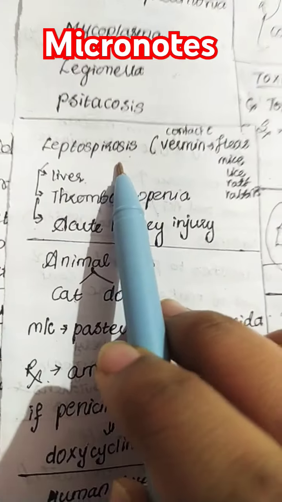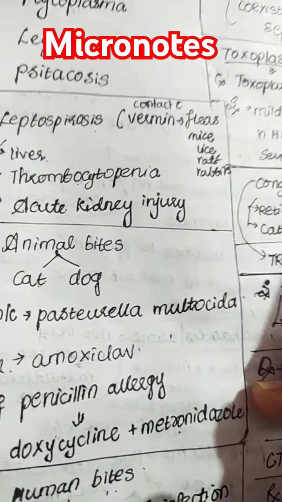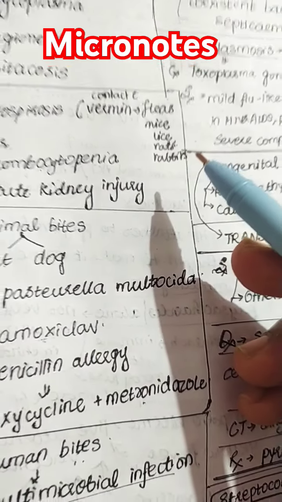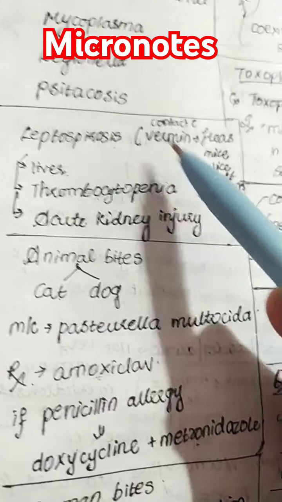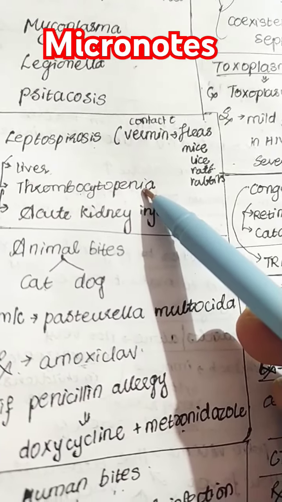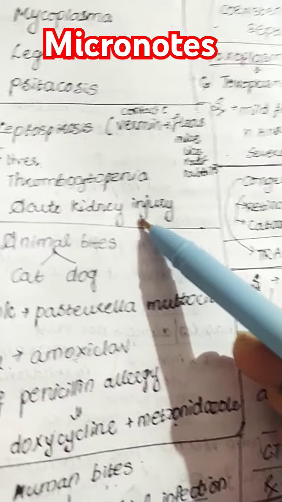Moving on further, that is leptospirosis. So leptospirosis is due to contact with the vermins. What are vermins? Fleas, mice, lice, rats, rabbits. So here you can see the liver complications, thrombocytopenia, which is low platelet count, and acute kidney injury.